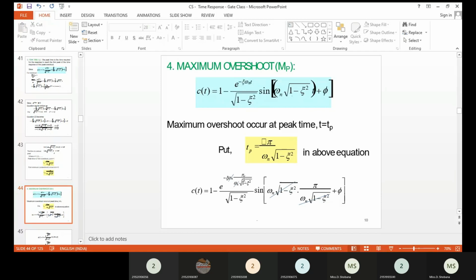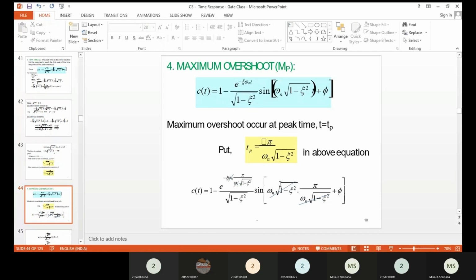So instead of Tp, we substitute pi divided by omega_n root of 1 minus delta square. If you do that, you can see the denominators get cancelled. Sine of pi plus theta will come, and sine of pi plus theta is nothing but minus sine theta. So minus into minus will be plus.